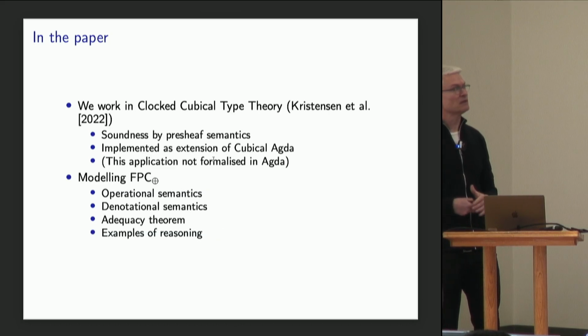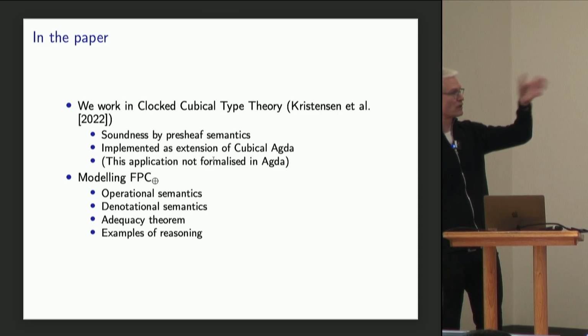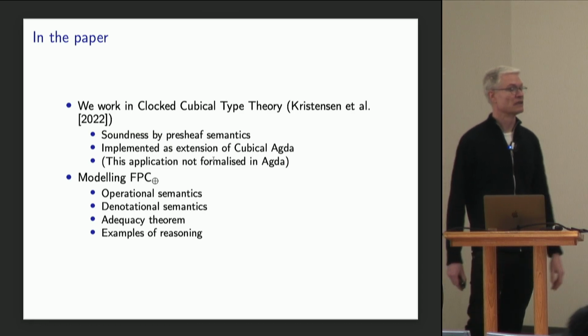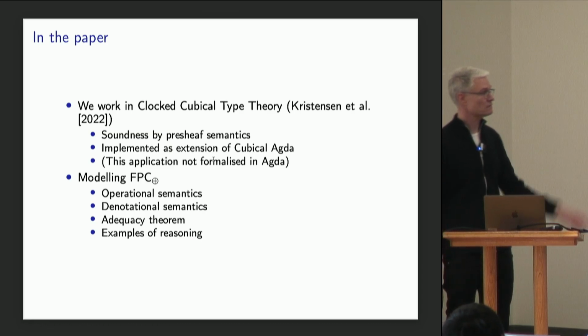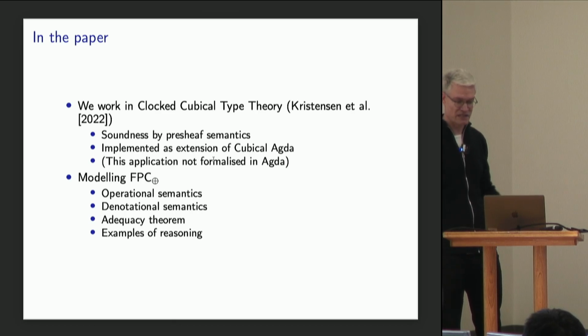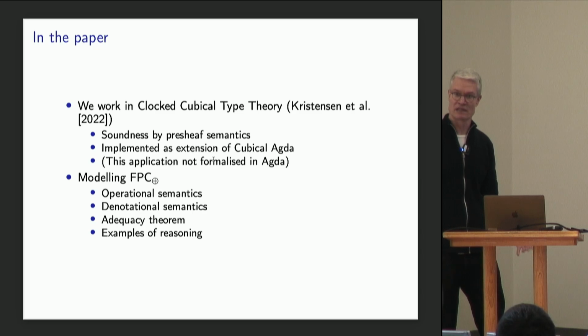So in the paper, and a few more details, in the paper we work, as I said, in clock cubical type theory. It's a type theory with guarded recursion. One way to view this is through its presheaf semantics. And the presheaf semantics captures, in a way, the essence of the step index model. So you can think of this as an abstract language for step indexing.